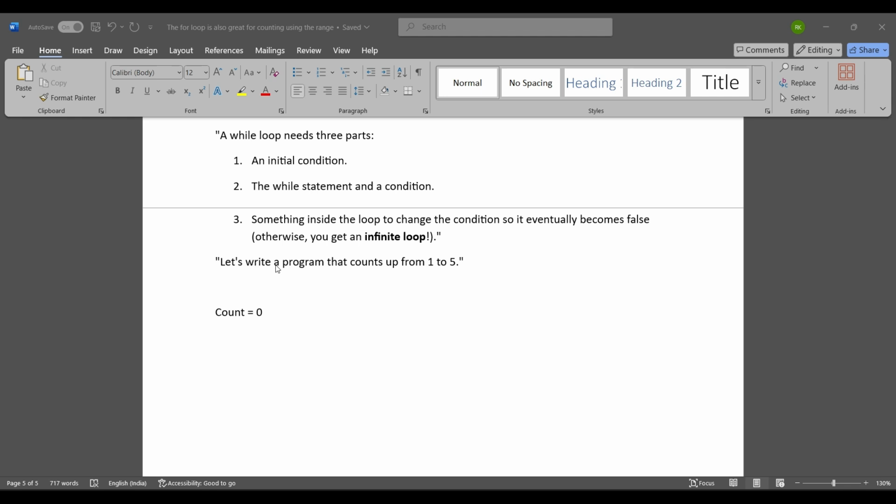Suppose let's write a program to count up from 1 to 5. Suppose I start the count from 0, and the while condition is written here: count less than or equal to 10, and I print count.